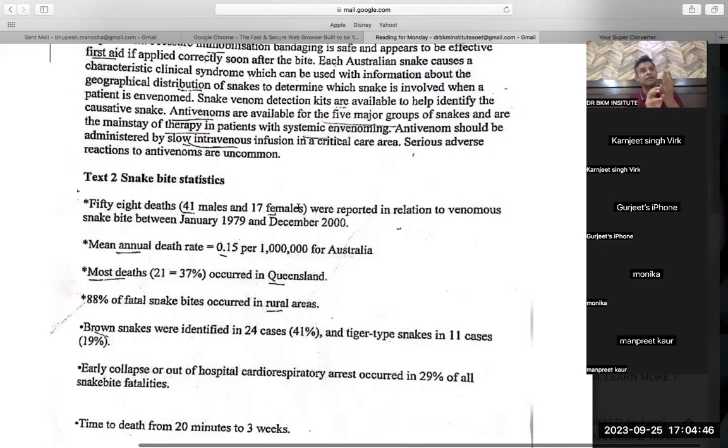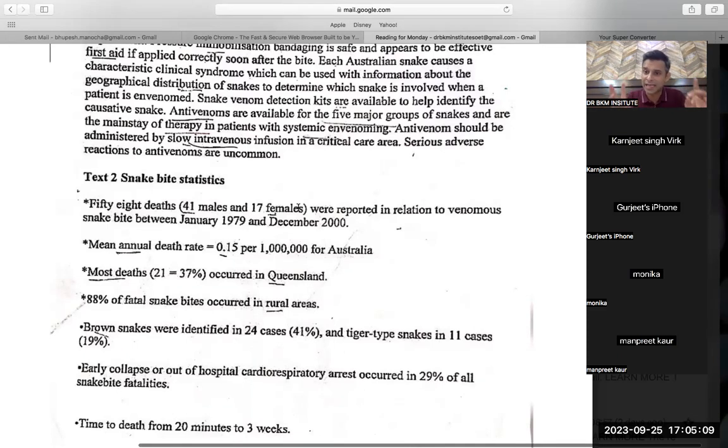Then I calculated 17 plus 17, 34. 34 means double. So males, at 41, are more than double the females. So I could find my answer, but the original answer in this reading has been given as twice, rather than double.